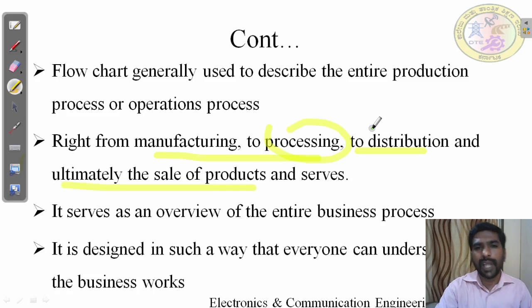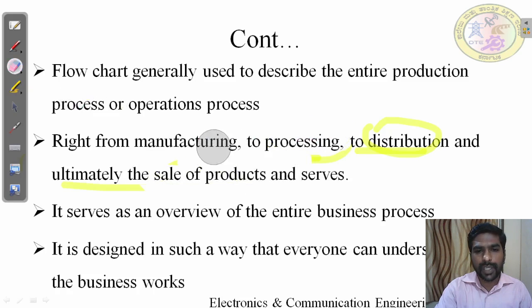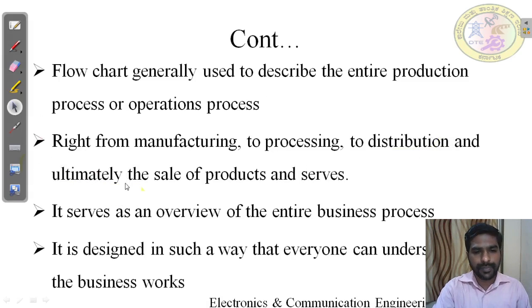Each process level has a flowchart, and even the distributor and the sales people have a flowchart. They write flowcharts for all of this in an industry.